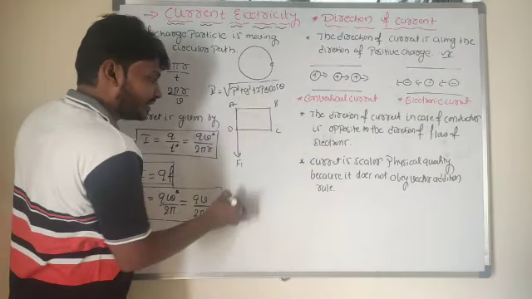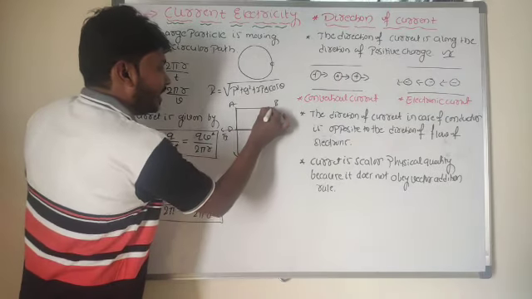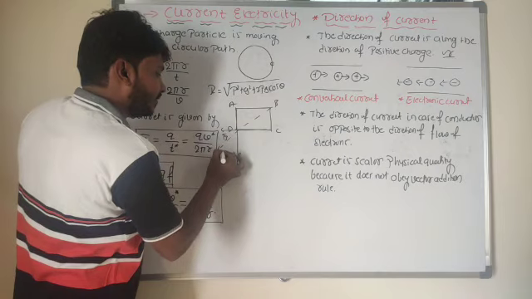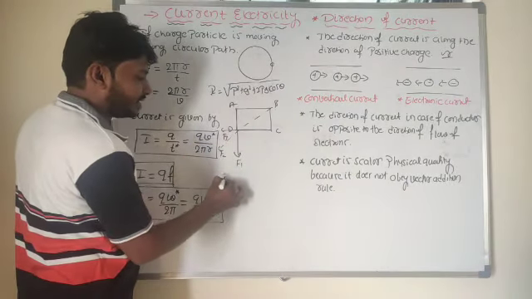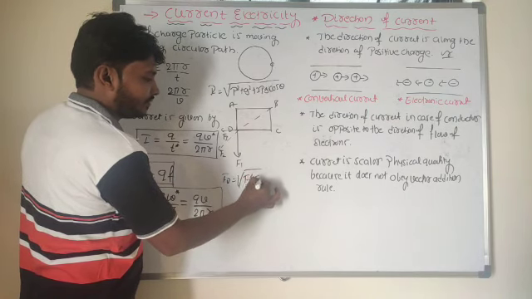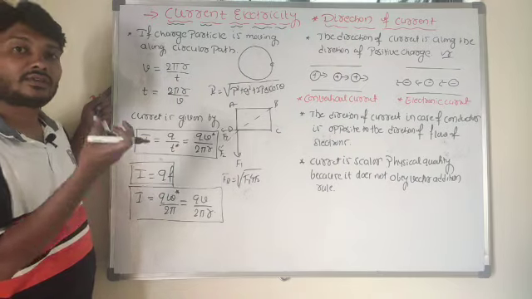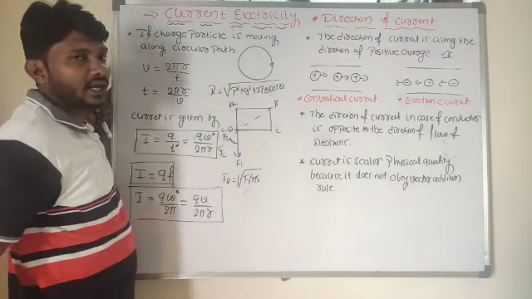This force is F1, this force is F3 and this force is F2. To get the resultant force we use F1 square plus F2 square plus 2 F1 F2 cos theta, where theta is the angle between the two lines.